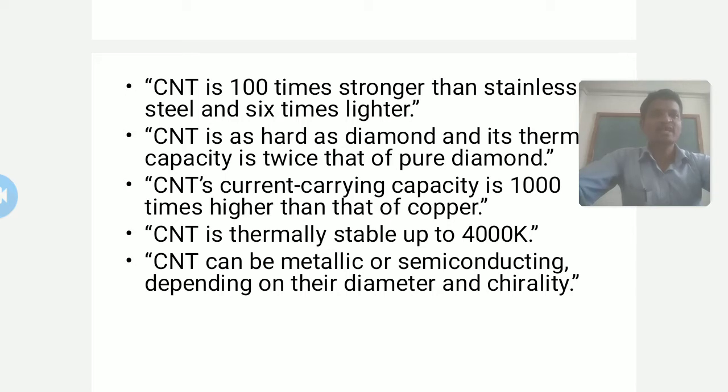But these carbon nanotubes are very superior to stainless steel because they are 100 times stronger, and 6 times lighter in weight than stainless steel.